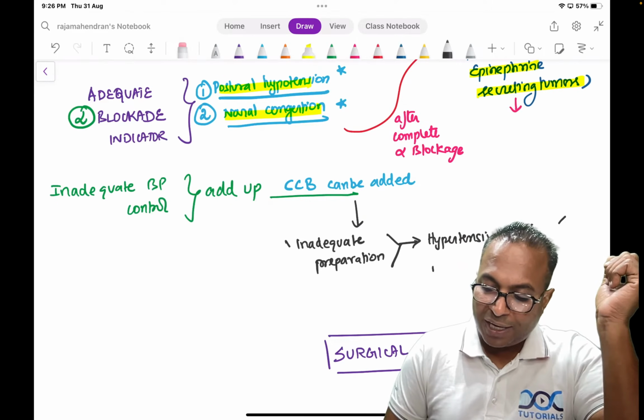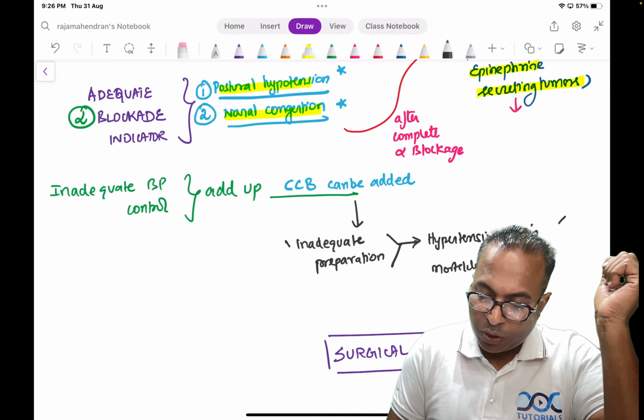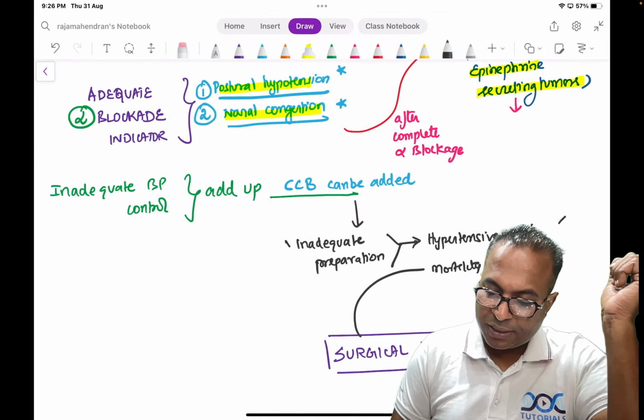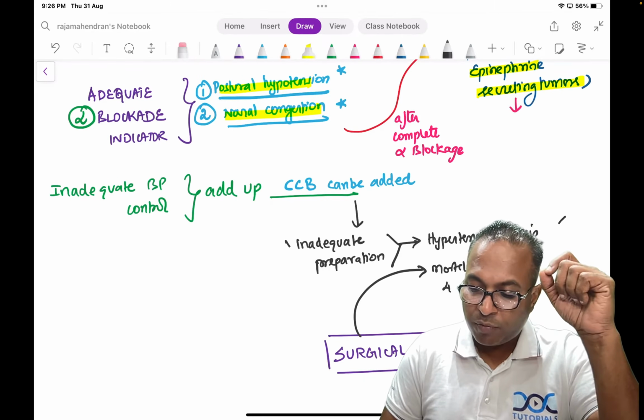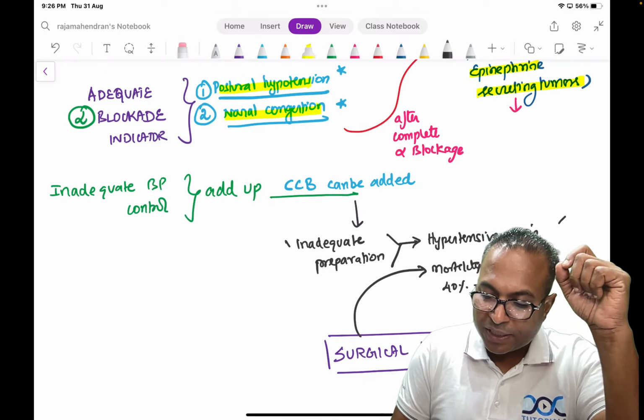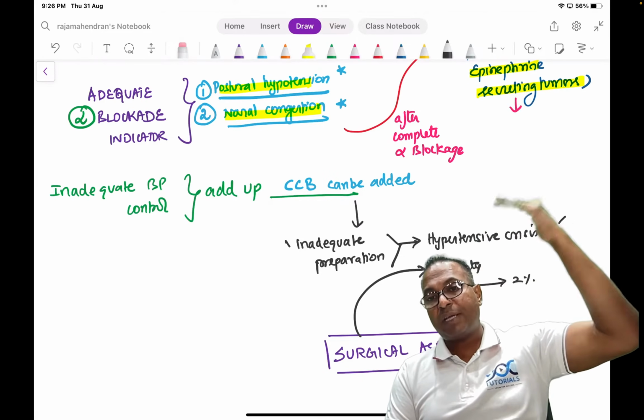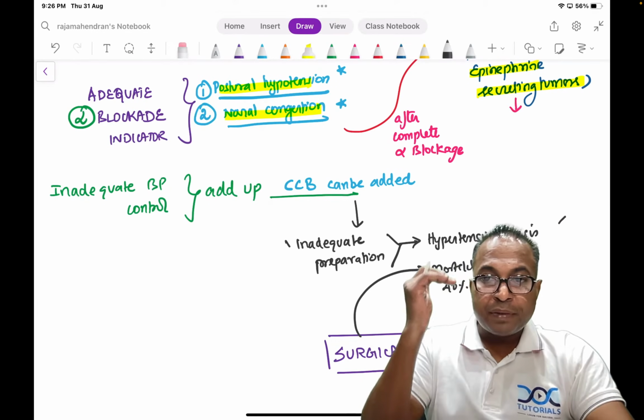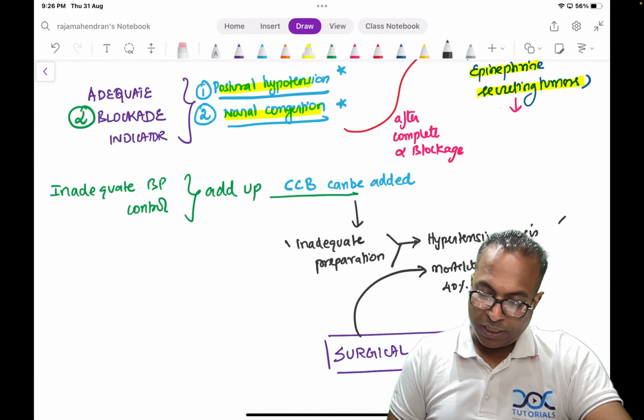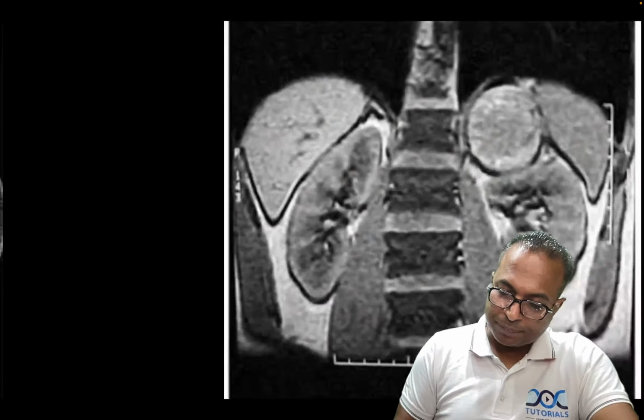After adequate preparation, the surgical mortality has decreased from 40% to 2% only. So please understand these concepts.